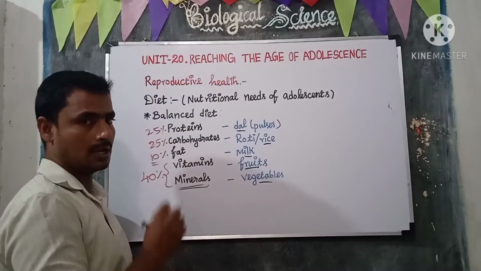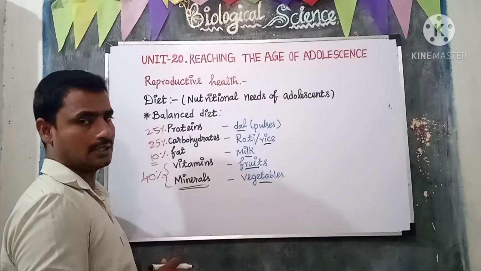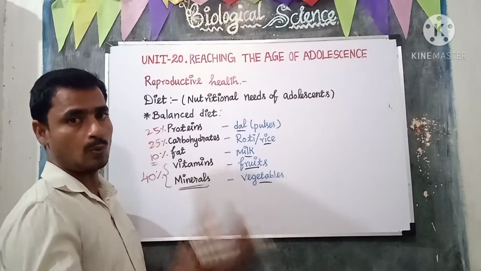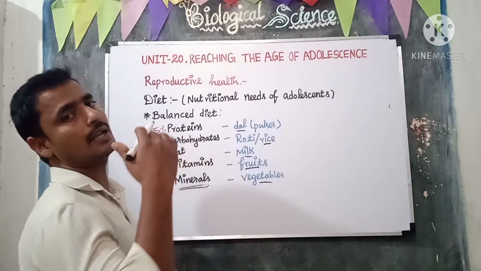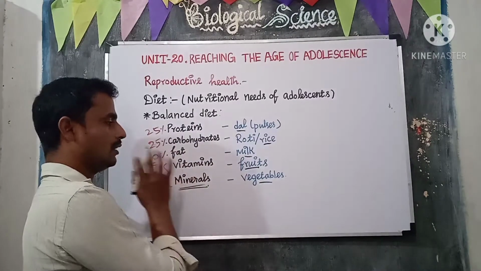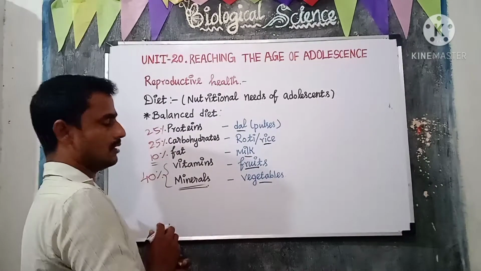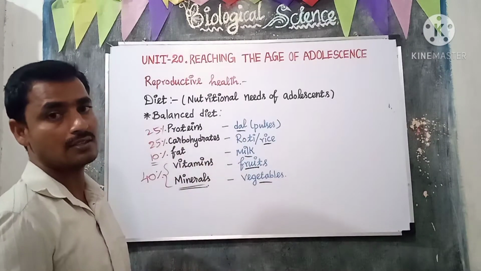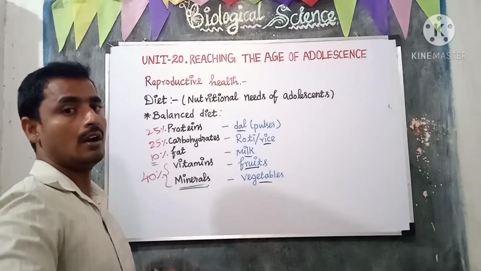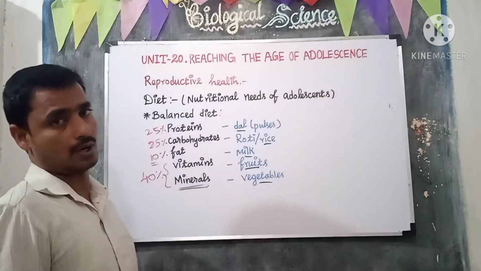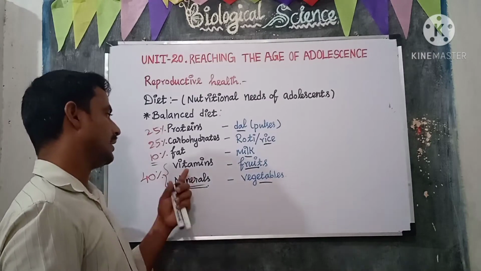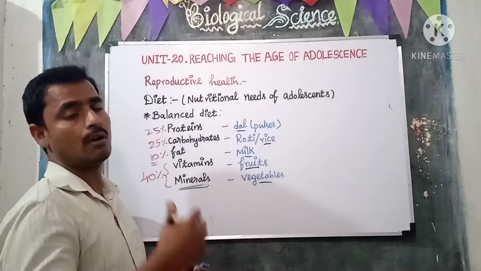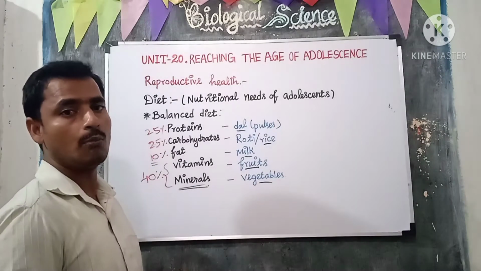Then fat, our meal should contain fat at 10%. Milk or milk based food items like curd or buttermilk, any milk based food item we should have in our meal. Then vitamins and minerals increase the metabolic activities and also support our body parts. For example, minerals like calcium and phosphorus support bone health.